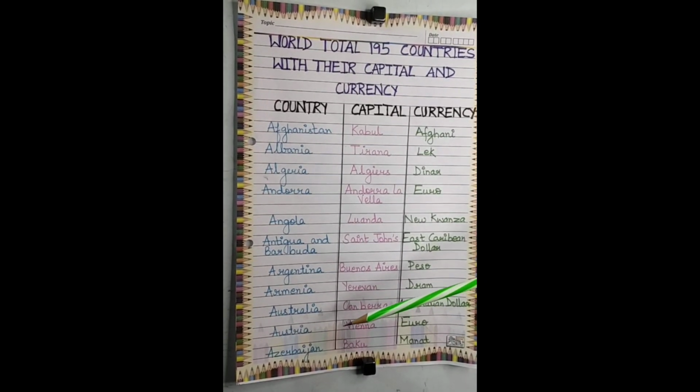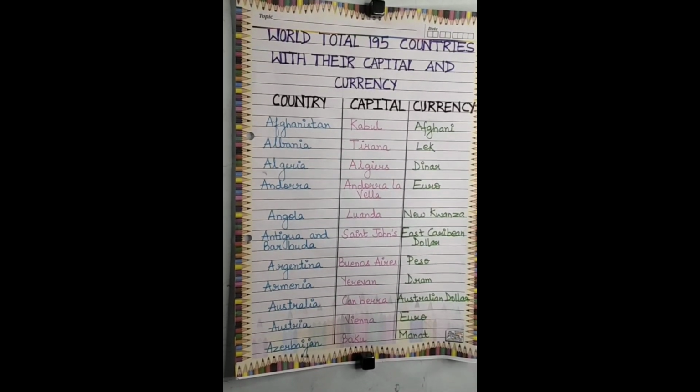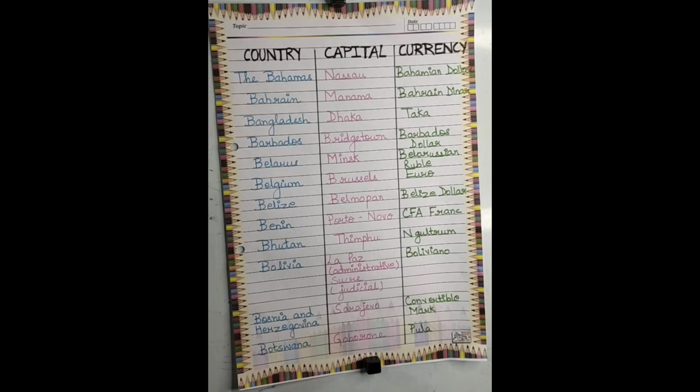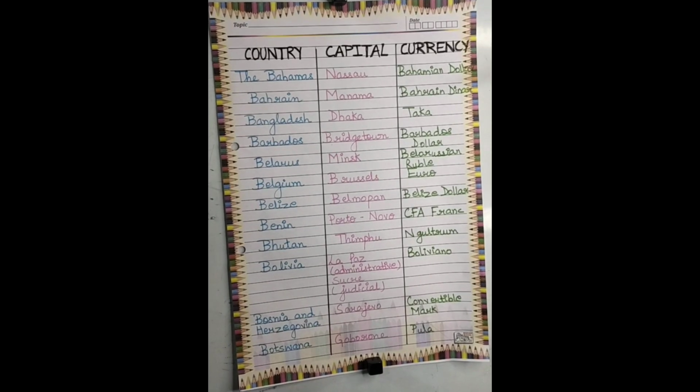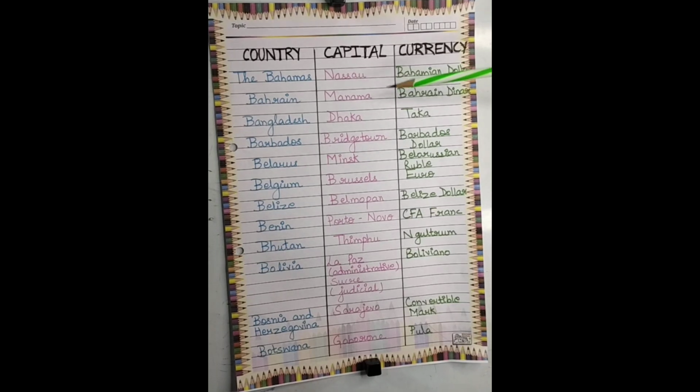Next one is Austria, its capital is Vienna and the currency is euro. Next is Azerbaijan, its capital is Baku and the currency is Manat. Next is the Bahamas and the capital is Nassau, currency is Bahamian dollar. Next is Bahrain, capital is Manama and the currency is Bahraini dinar.